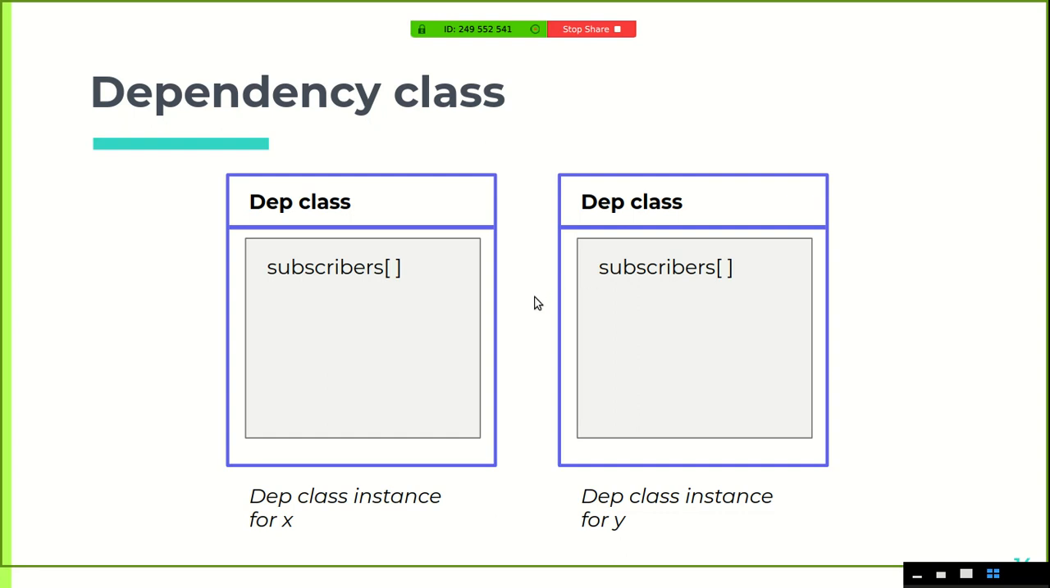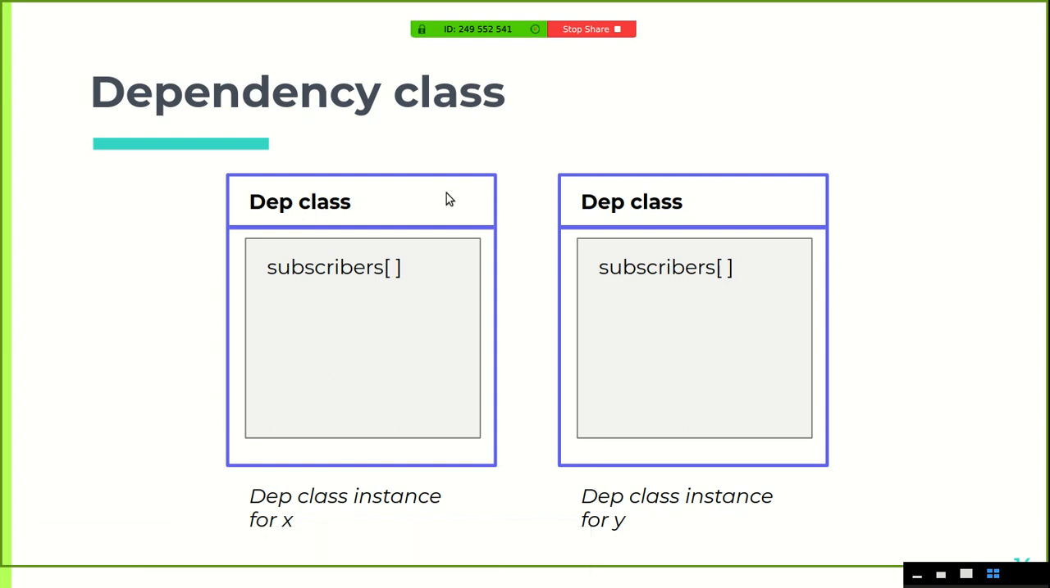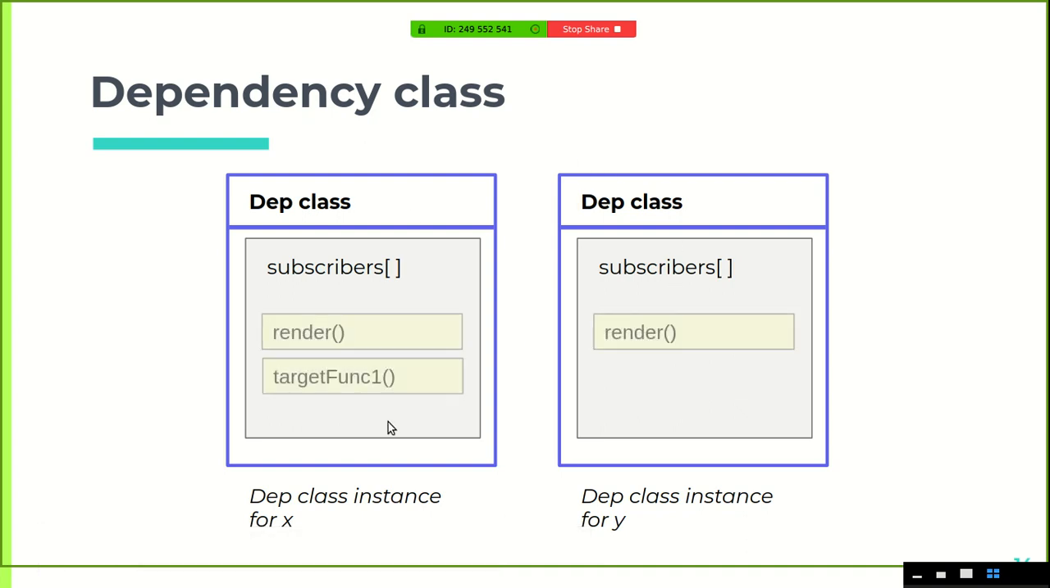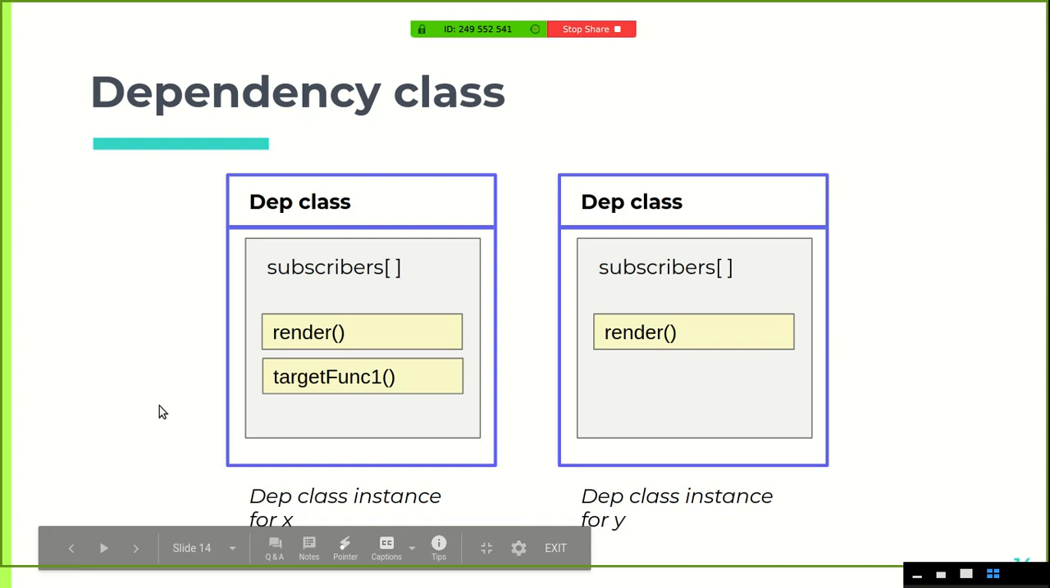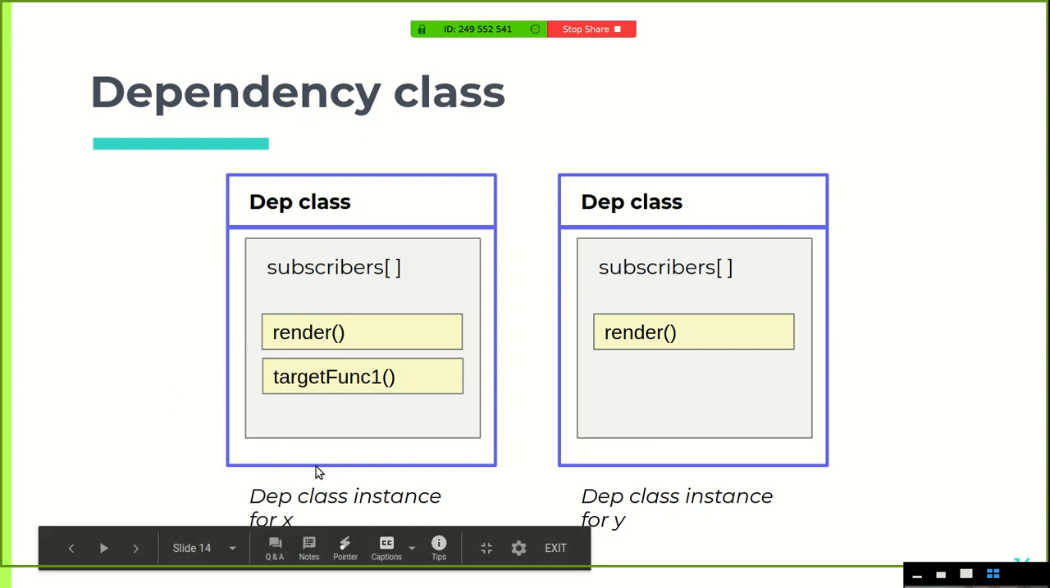For X and Y, each and every data property in the data model will have its own instance of the dependency class. As you can see, here are two instances of the dependency class. One is for X and one is for Y, and each of those instances will store the target functions contextually. You can see that both of them have the render function, and there's an extra target function for X. So this can be done using the dependency class.